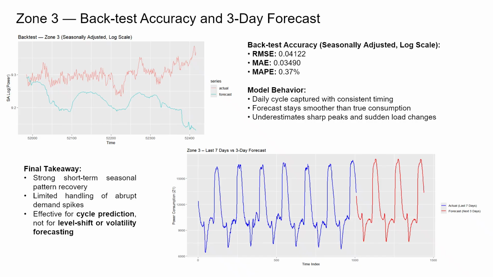In the short-term forecast, the daily pattern is captured very accurately. Zone 3 rises sharply during active hours and drops hard at night, and the model repeats that timing almost perfectly. What changes is the amplitude. The peaks go much higher and the drops dip lower than in the other zones, and the forecast reflects that without overreacting. So even though Zone 3 is the most volatile zone, the model still gives a reliable intraday curve for the next few days, which is exactly what's needed for short-term planning.